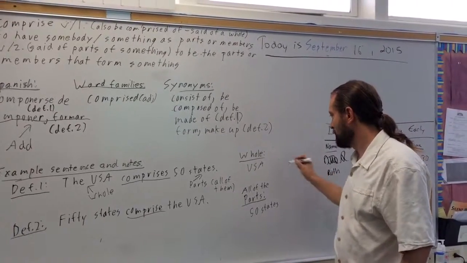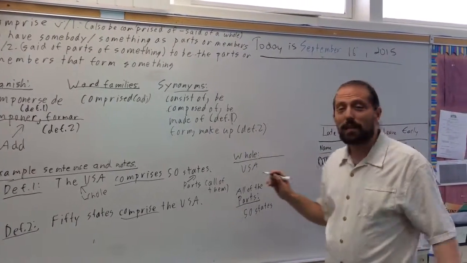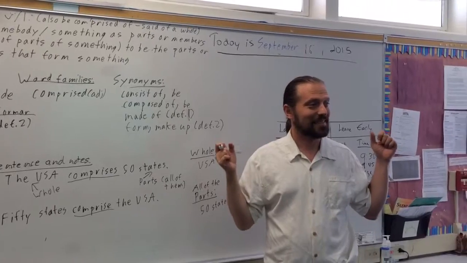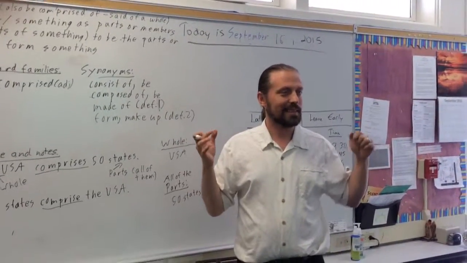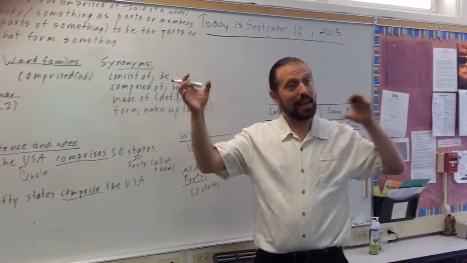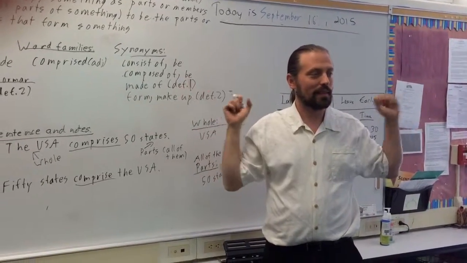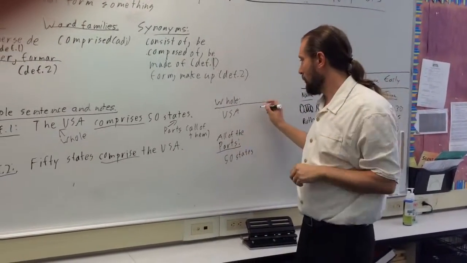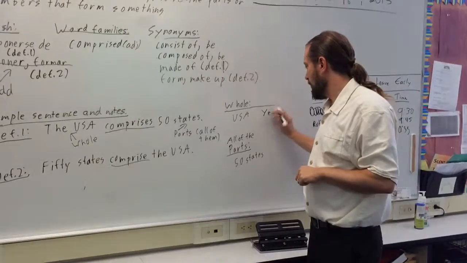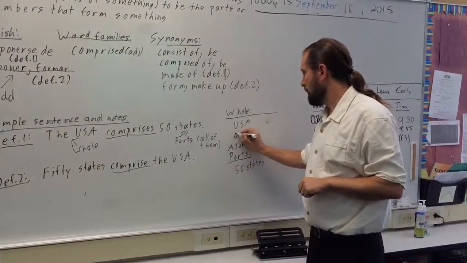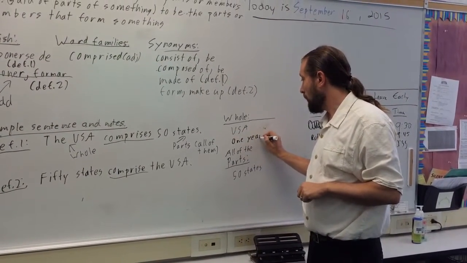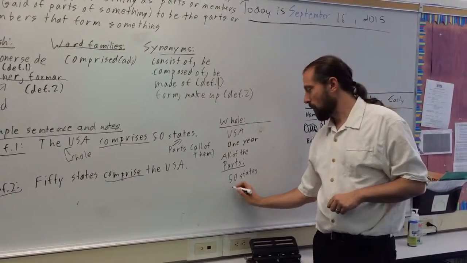Because this is hard, I want to give a few more examples. So let's see. Tell me something that is a whole. Can somebody give me an example of a whole? Something that has many parts, but it's like one big thing. A year. A year, very good. Okay, a year. Yes, 1 year in the calendar, right? And what are the parts in a year? 12 months. 12 months, very good.